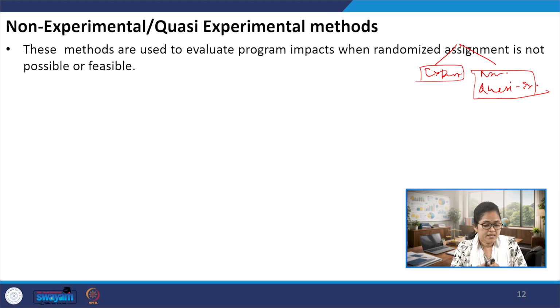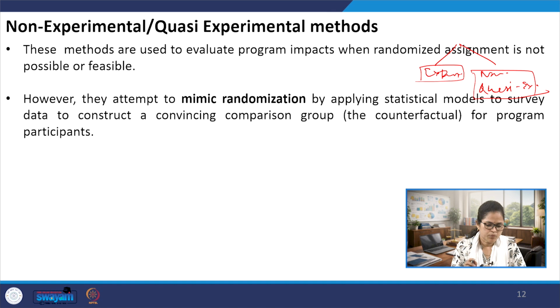Okay. So, basically these quasi-experimental methods or non-experimental methods are used to evaluate policy or program impacts when there is no scope of randomizing the assignment. So, when it is not feasible to randomly assign the subjects, in those cases we cannot actually apply the true experiment or randomized control trial experiment. So, in those cases we can apply the non-experimental or quasi-experimental methods.